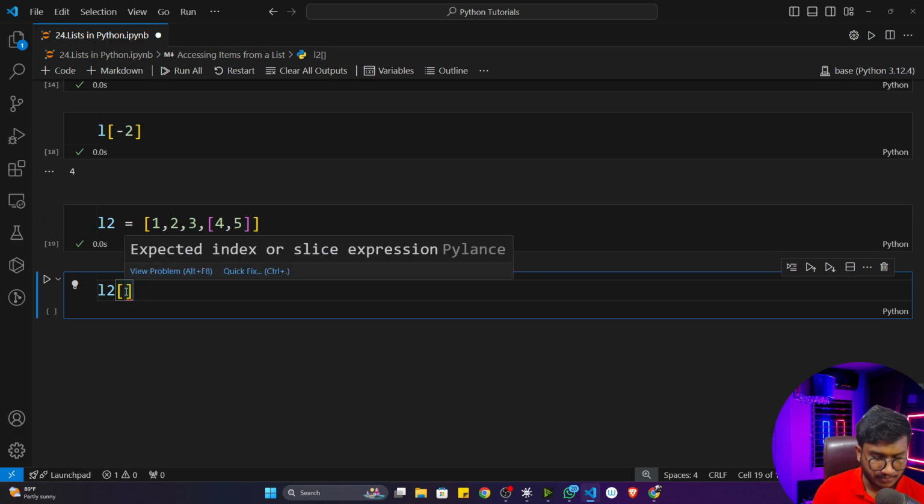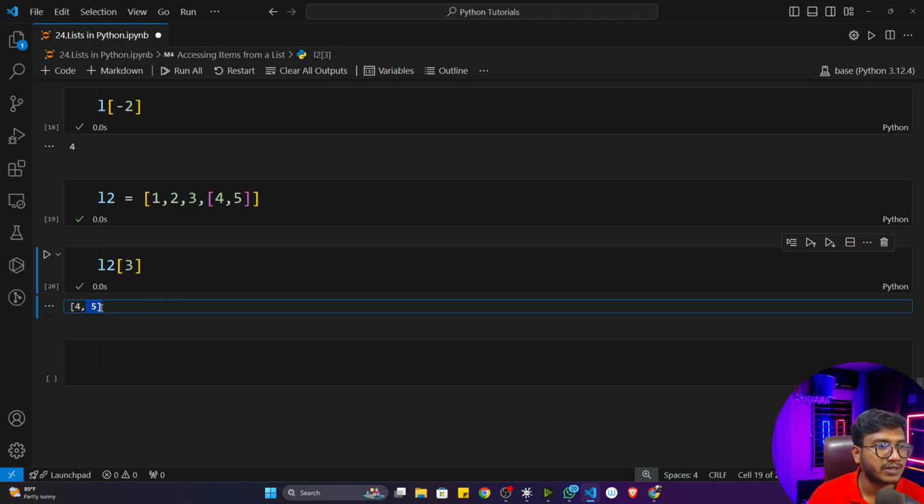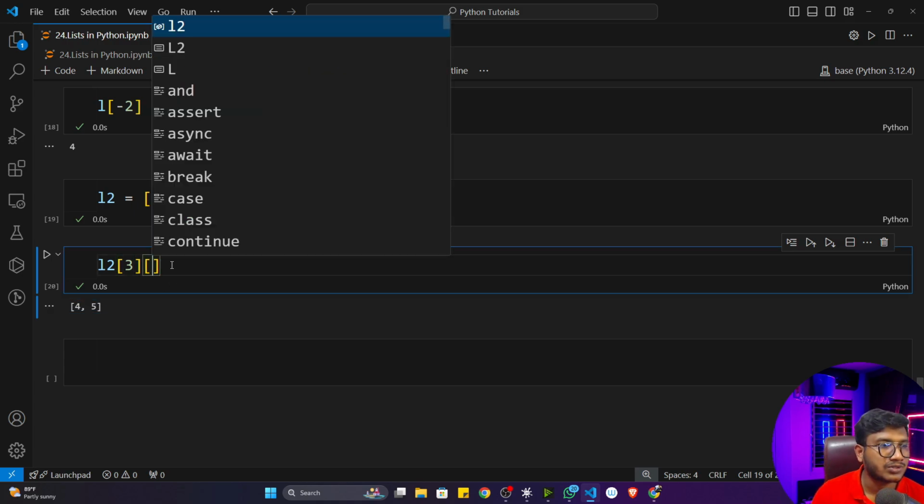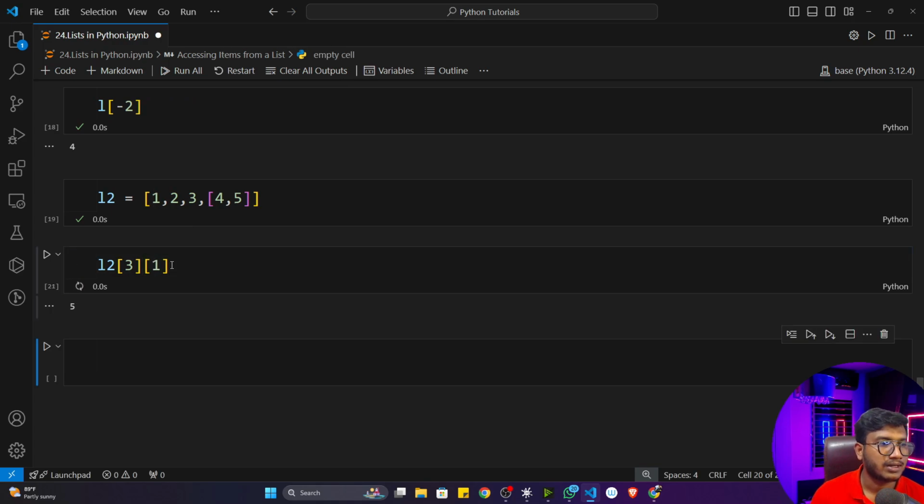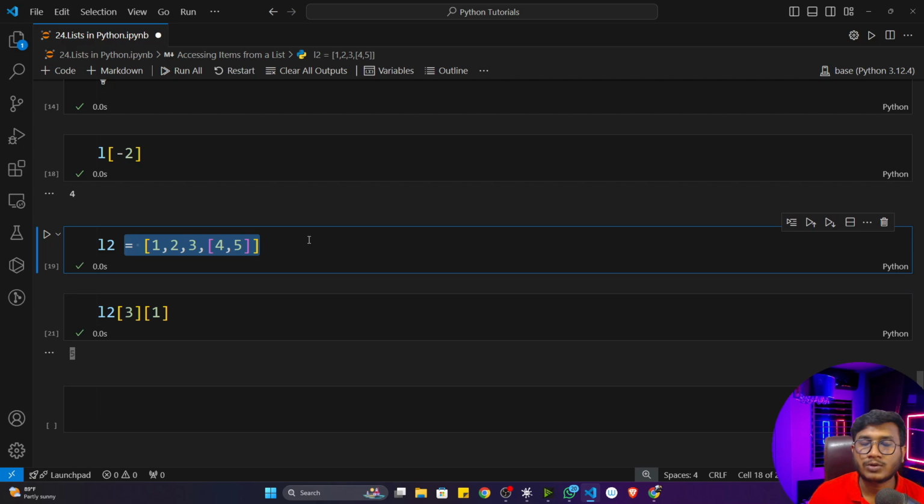Now if I just give 3, see, this particular list will come. Okay. Now I want to extract this particular 5. What is the index of this 5? You can see 0, 1. Now here I have to give another square bracket, and mention the index number. Now see, it will give me the 5. That's how we can access any kind of two-dimensional list.